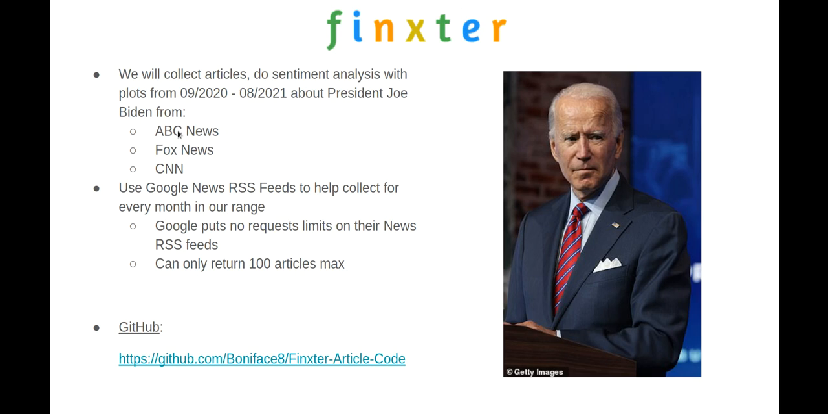from three news outlets: ABC News, Fox News, and CNN, over a time period of a year from September 2020 to August of 2021. Collect these articles over monthly periods, have Newspaper3k and TextBlob scrape and do sentiment analysis for us, and then once all that data is stored, we'll of course use Seaborn, like I said before, to make us some pretty plots and graphs and see if maybe we can come to some basic conclusions.